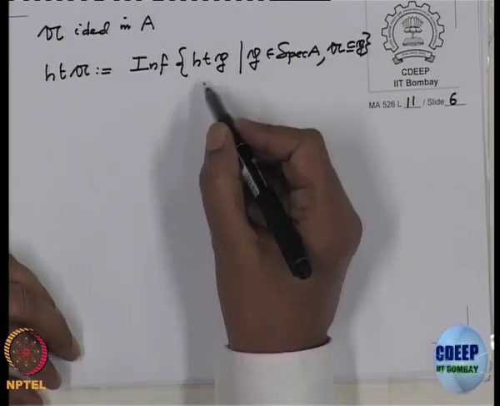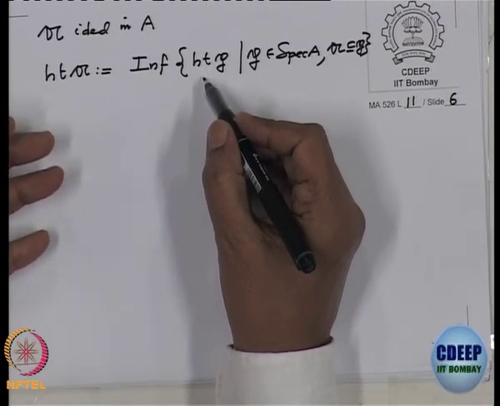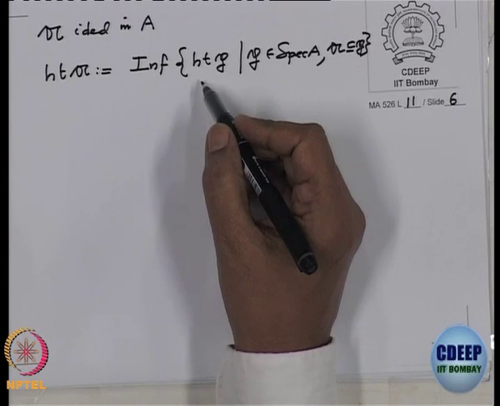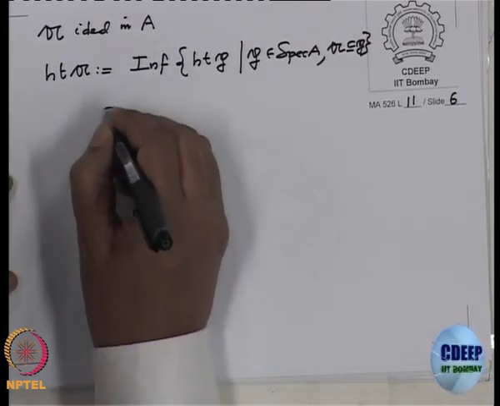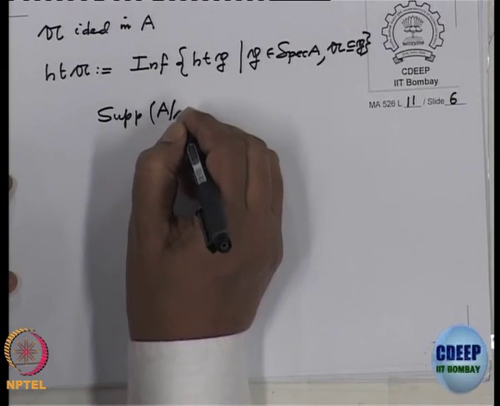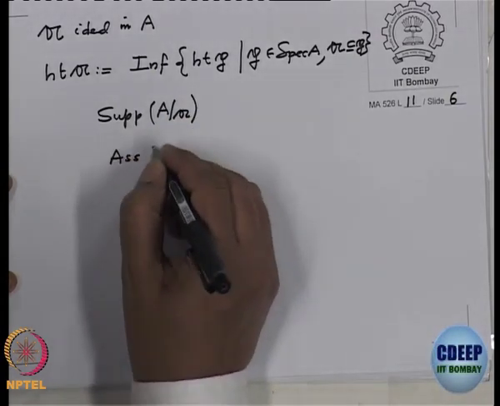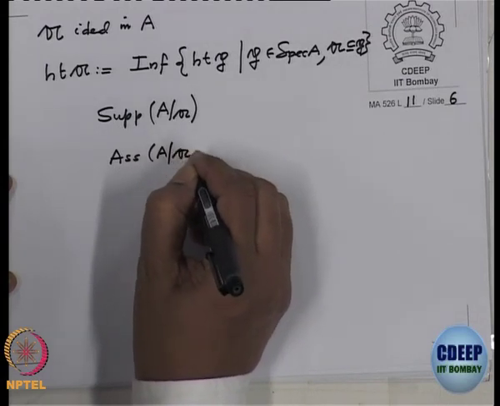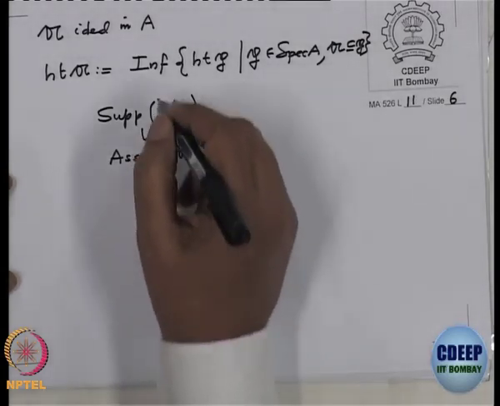But now, it is clear that we only have to concentrate on the minimal elements in the support, and minimal elements in the support is the same as minimal elements in the associated primes. So, what I am talking about is the support of R/A and associated primes of R/A. This containment is clear, and the minimal sets are the same.